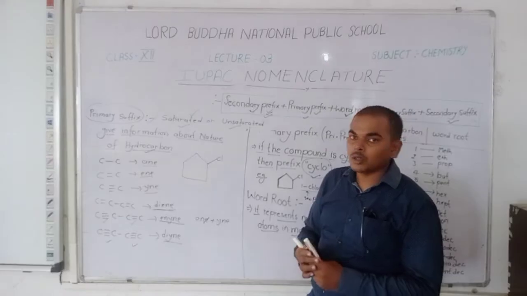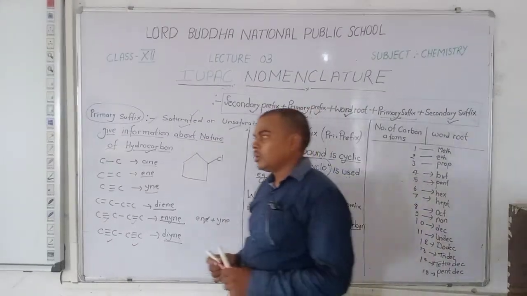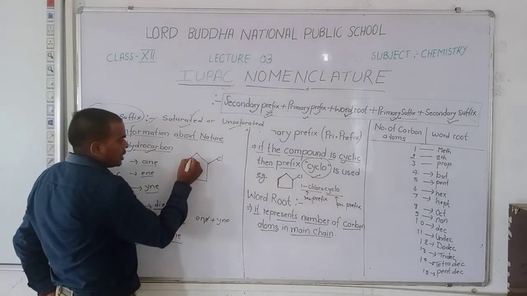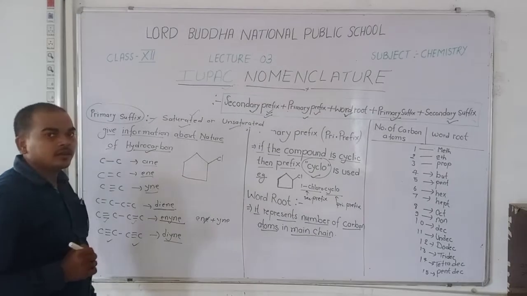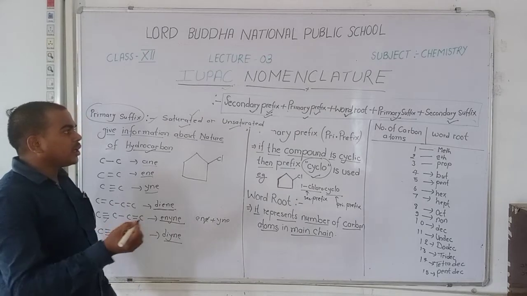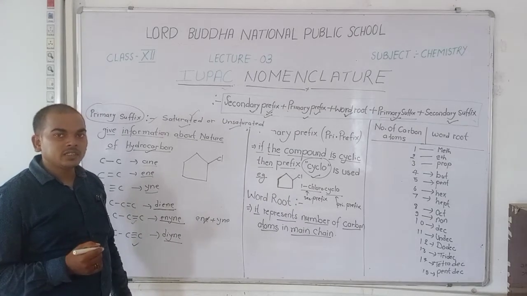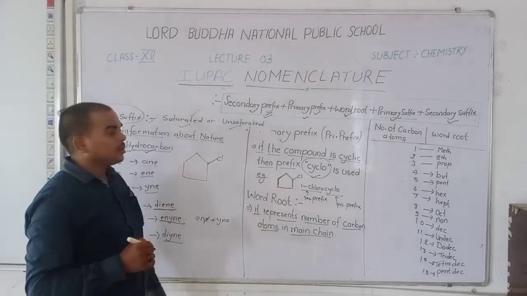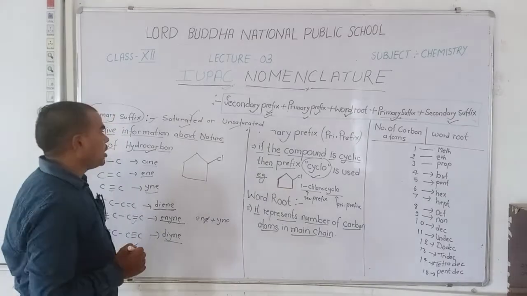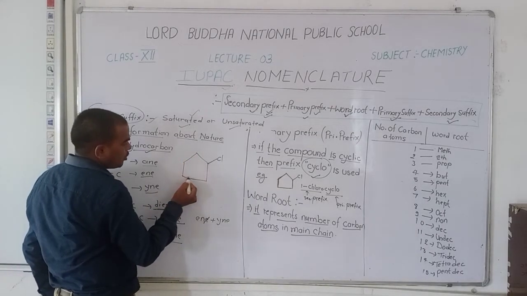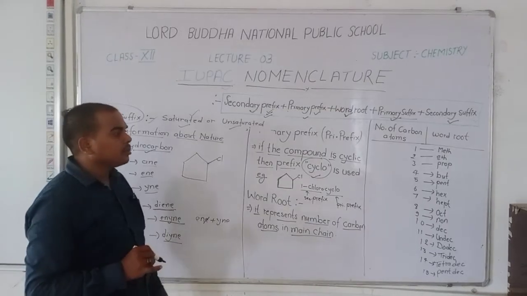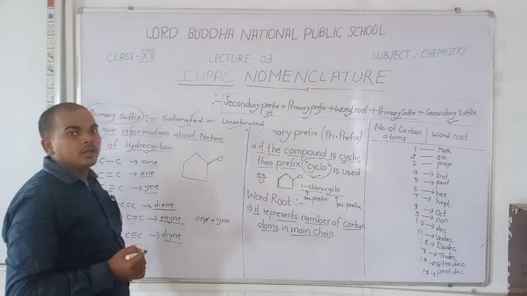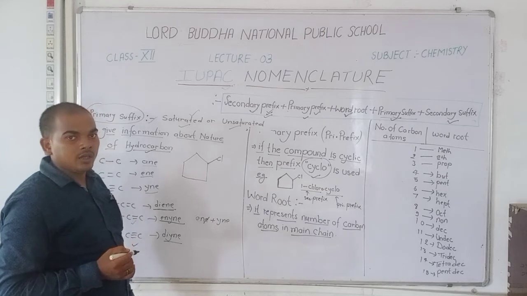Now solve the question given here. In this question, a cyclic ring is present. That means the primary prefix is used as cyclo, and chloro is the secondary prefix. Number of carbons: 1, 2, 3, 4, 5. So the word root is pent. Only a single bond is present, so the primary suffix "ane" is used.